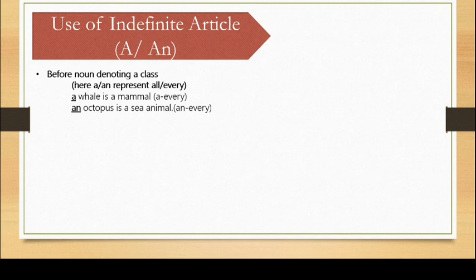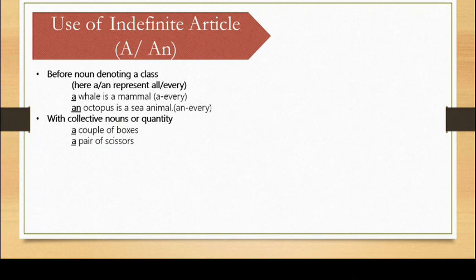Next, with collective nouns or quantity. Whenever we have collective nouns, we use a or an. For example, a couple of boxes, a pair of scissors. So when we have a collective noun, then we use a or an.